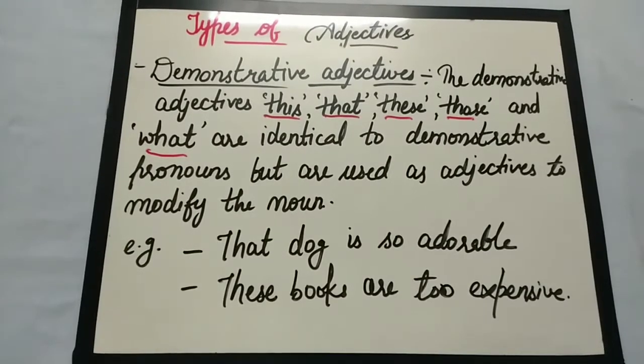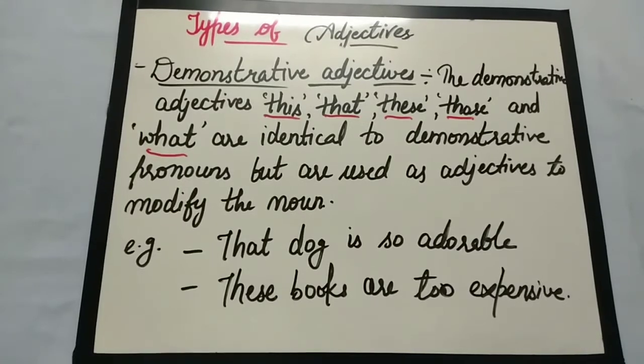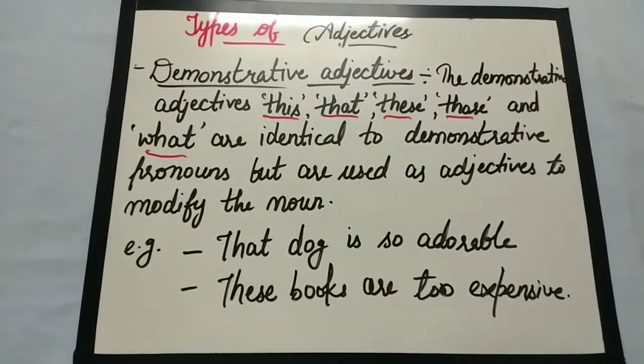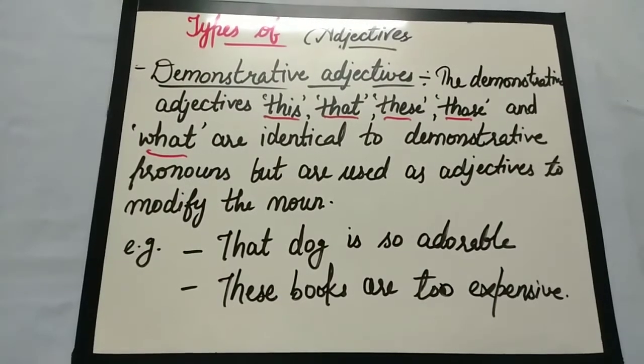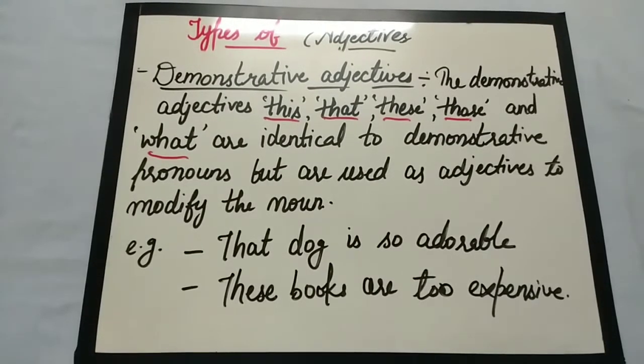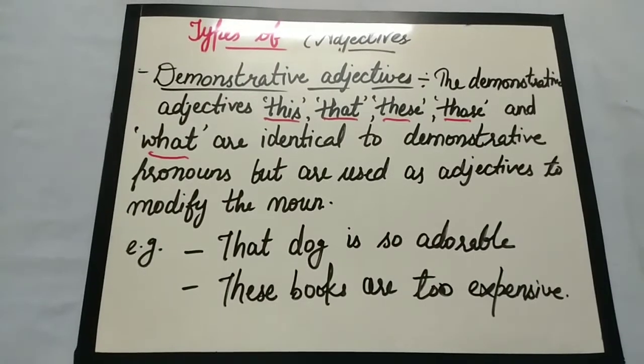A demonstrative adjective directly refers to something or someone, and it includes this, that, these, those. A demonstrative pronoun works alone without any noun. It comes alone, but an adjective always comes before the word that it modifies. So here are some examples.